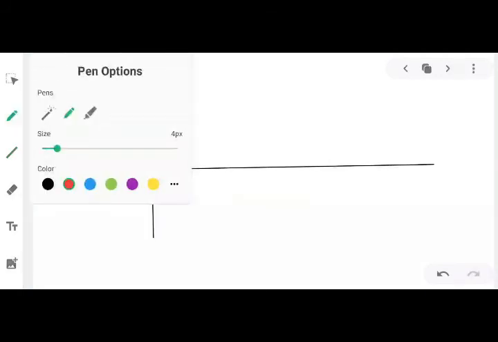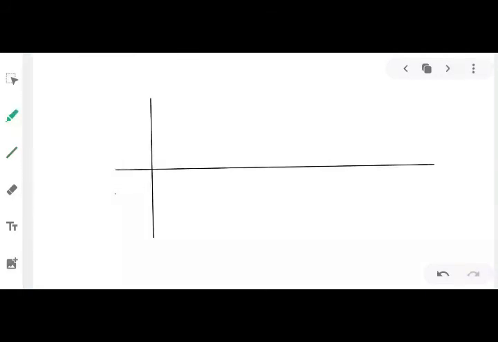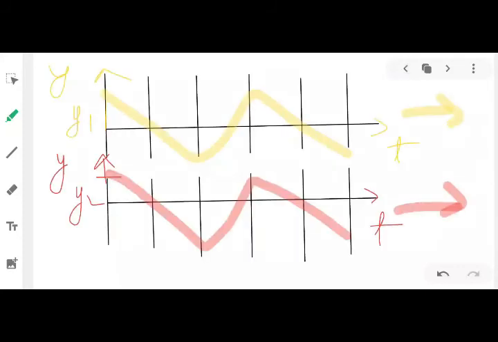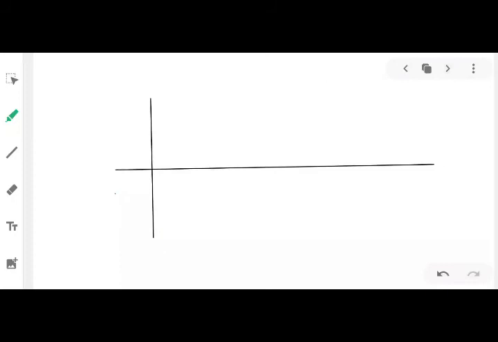So when two waves are traveling through a medium, they superpose each other. What does superpose mean?